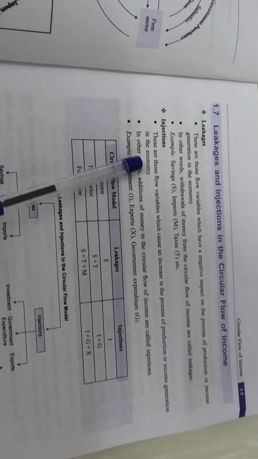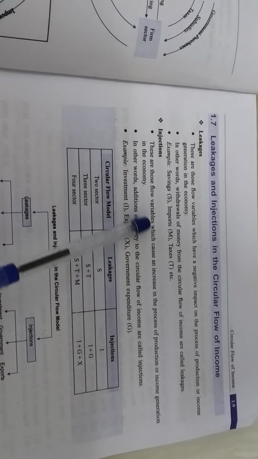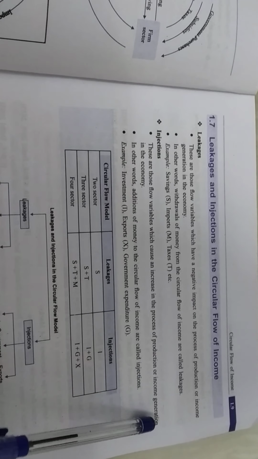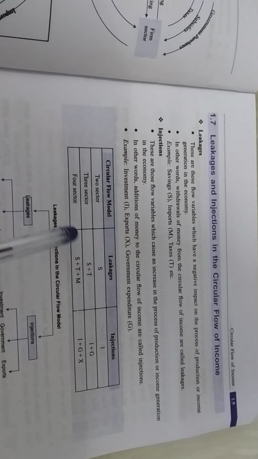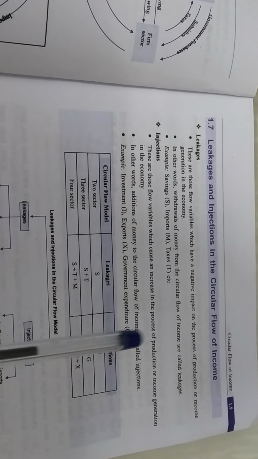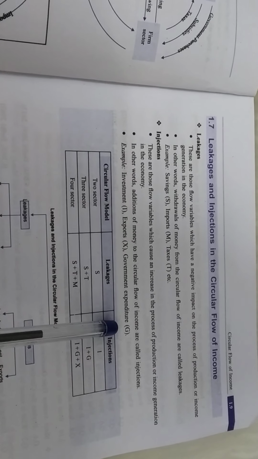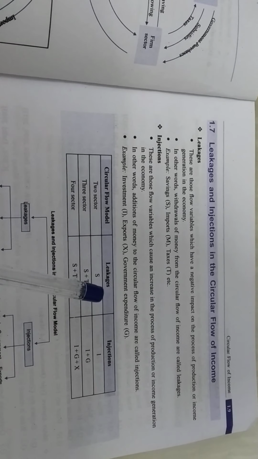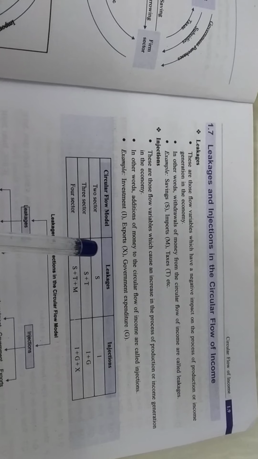Now injections. Injections, literal meaning something is inserting. So these are the flow variables which cause an increase in the process of the production or income generation in the economy. That means if you are putting something in the economy, it will automatically accelerate the flow of the income. That means production to income to expenditure. This is the circular flow of the income which we have already discussed. So it will start running fast if something is inserting in the economy.